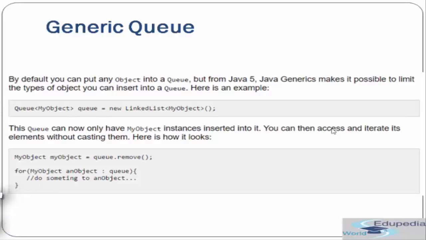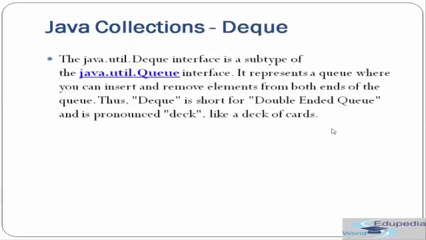Fine. So this is the advantage of using a generic queue that you don't need to add a cast. Let's move forward to Java collections Deque. The java.util.Deque interface is a subtype of the java.util.Queue interface. It represents a queue where you can insert and remove elements from both the ends of the queue. Thus, Deque is short for double-ended queue and it is pronounced as "deck" of cards.